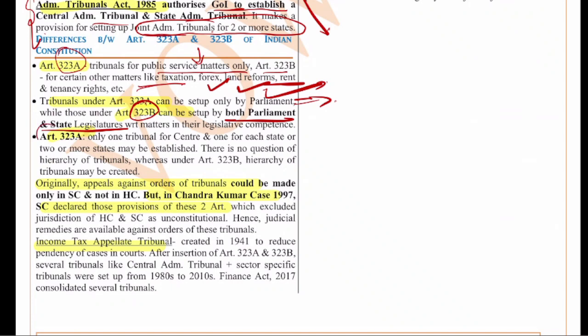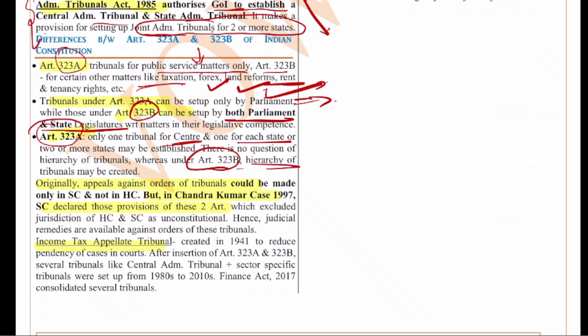Okay, and Article 323A, if you see, there will be only one tribunal for the center and one for the state, or two or more states can establish a single one, and there is no question of hierarchy of tribunals, whereas under 323B there is hierarchy of tribunals and that can be established. These are the major differences.